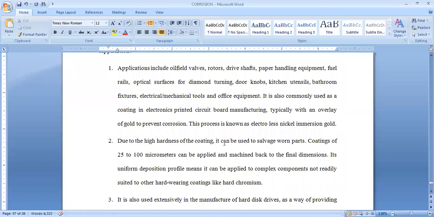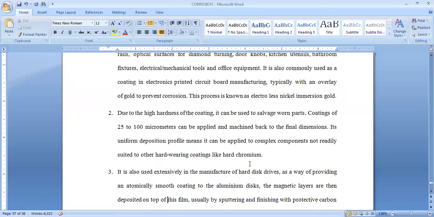Due to the high hardness of the coating, it can be used to salvage worn parts. A coating of 25 to 100 micrometers can be applied and machined back to the final dimensions. Even very small objects can be coated by using this electroless nickel plating. Its uniform deposition profile means it can be applied to complex components not readily suited to other hard wearing coatings like hard chromium. Remaining methods may not be applied in this region, and this is more efficient because of its uniform deposition.